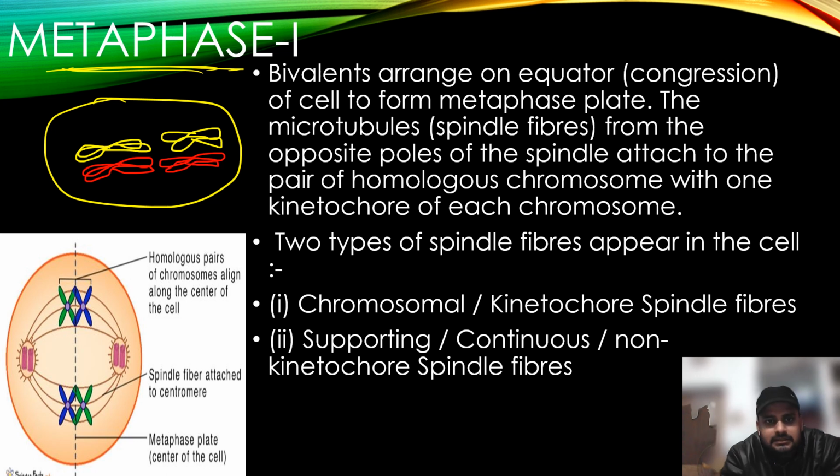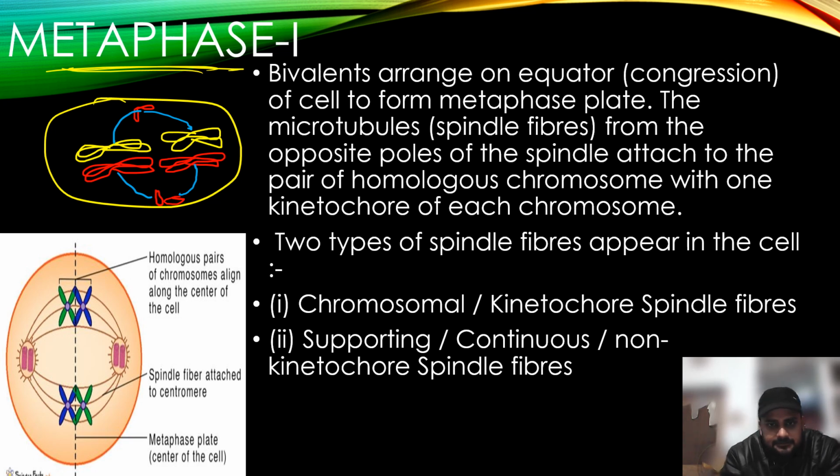The centriole will move. In fact, the centriole has already moved to the pole in prophase 1, and the spindle fiber from the centriole will get attached to a homologous pair of chromosomes. It will not get attached to the same chromosome, it will get attached to different chromosomes, in this manner.